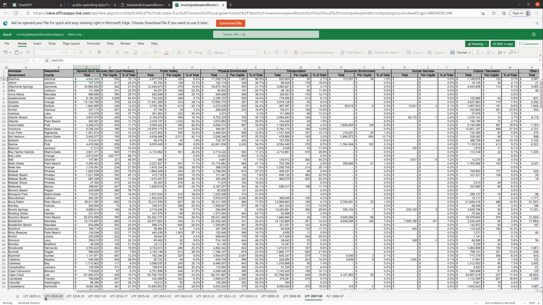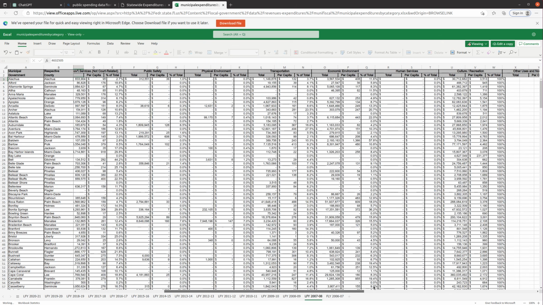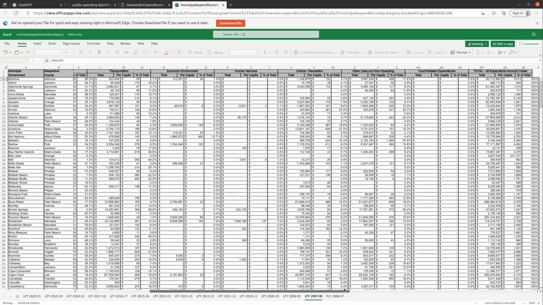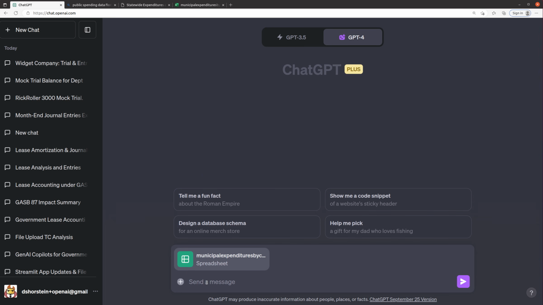It's got different tabs for the different years, and then it's got the municipal government and county, and then the categories up at the top. So I don't really know what to expect or what we can get out of this, but I think it might be interesting to just feed it in and ask it to give us some insights. And so maybe we can ask it to tell us if any counties have an unusual ratio of their spending by category, or maybe look at trends over time because there are different tabs that have the years.